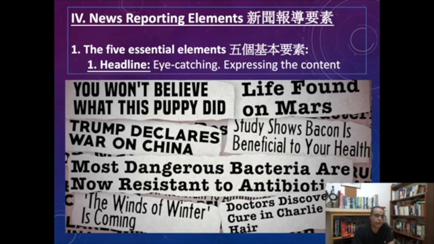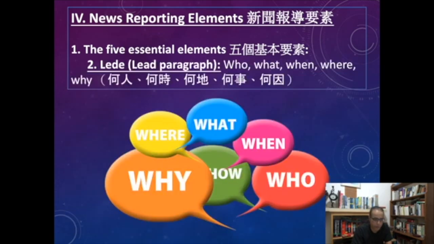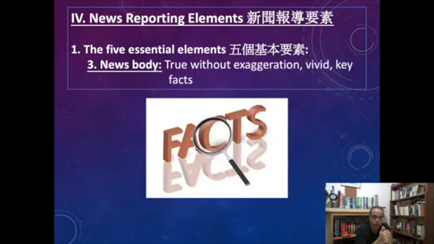In the lead you need to have your 5 W's, in this priority: who, what, when, where, and why. So who, what, where, when, and why. In the body of the report, you also can give more information as to how. Add to these 5 W's, how.